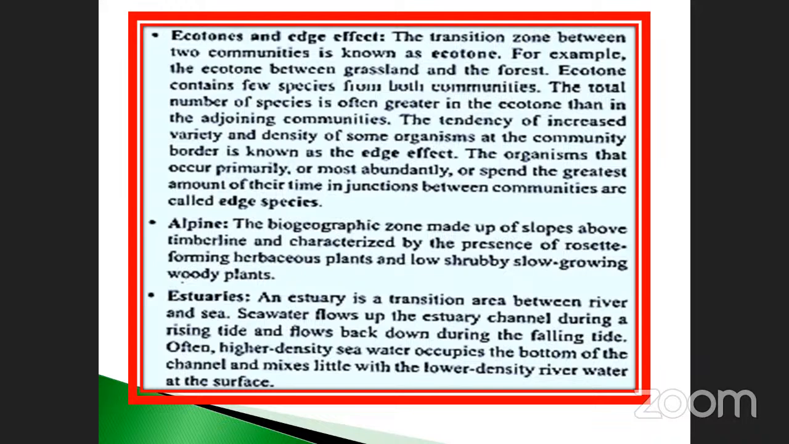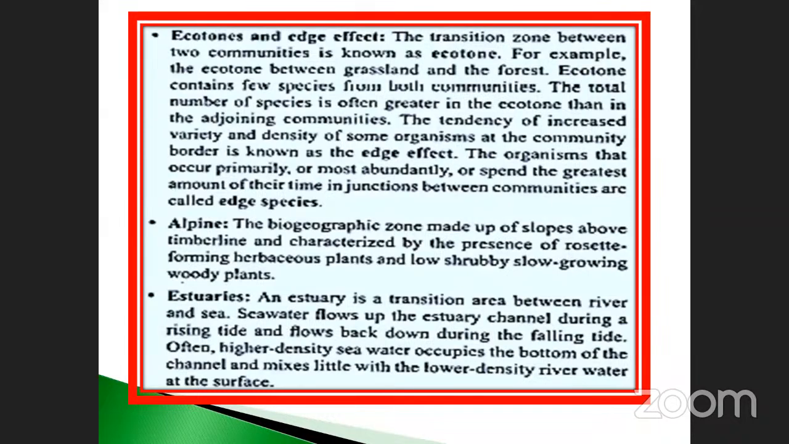Edge effect, edge species, ecotone, all those things we already discussed. The organisms that occupy primarily or most abundantly, or spend the greatest amount of their time, in the junction between the communities are called edge species. Already we discussed edge species. Here we have to note it down. Very, very important things, my dear students. Ecotone, adjoining community, edge effect, and also edge species. These four points are very, very important for this question.